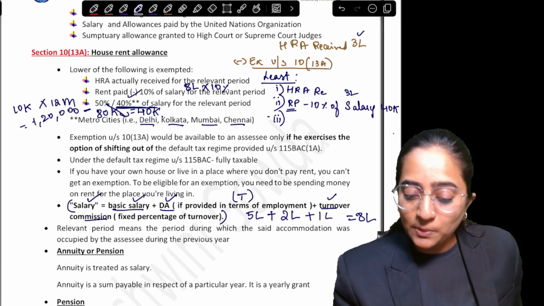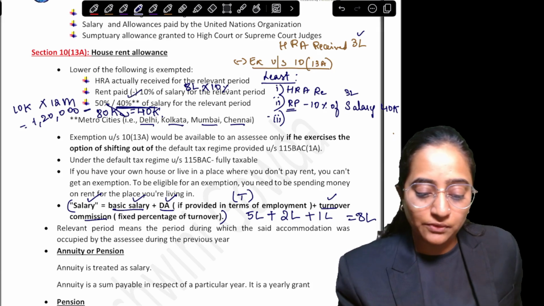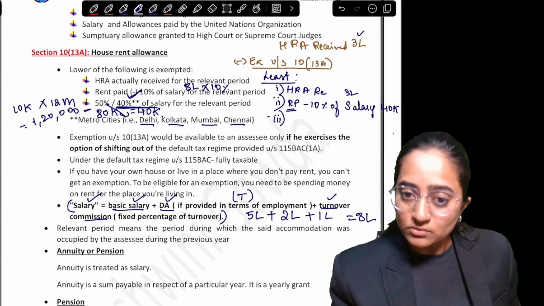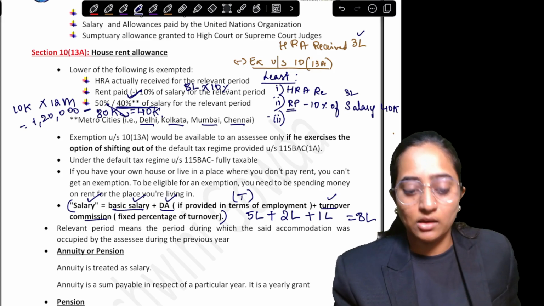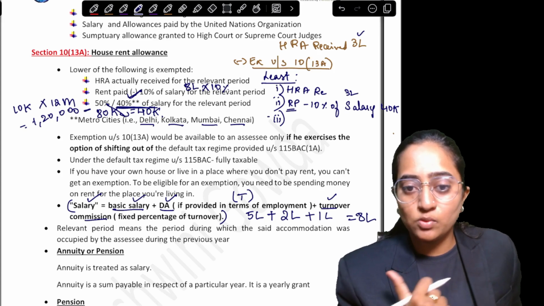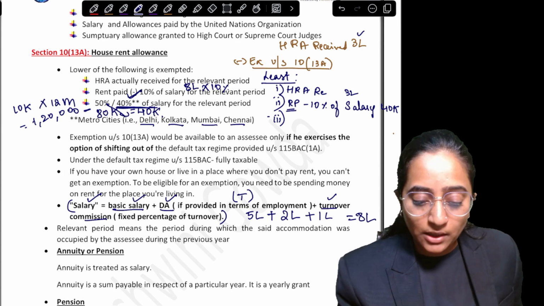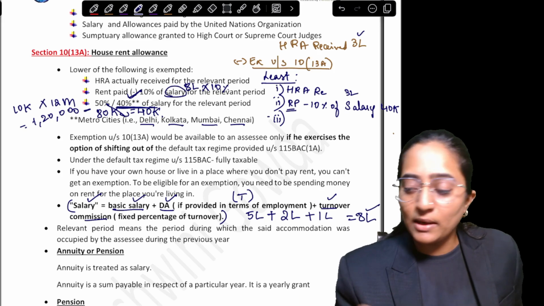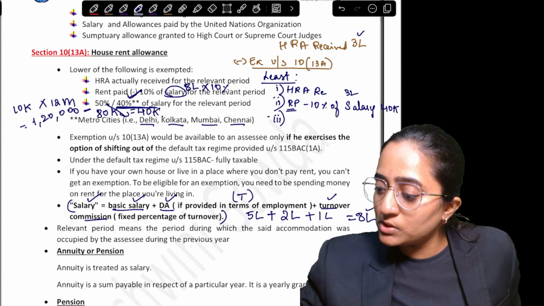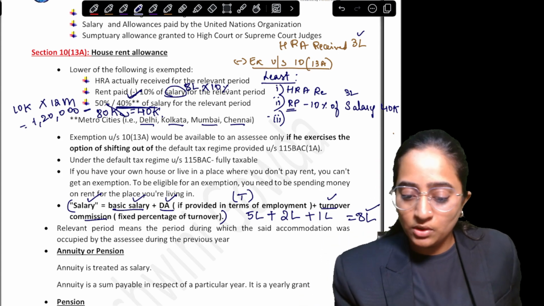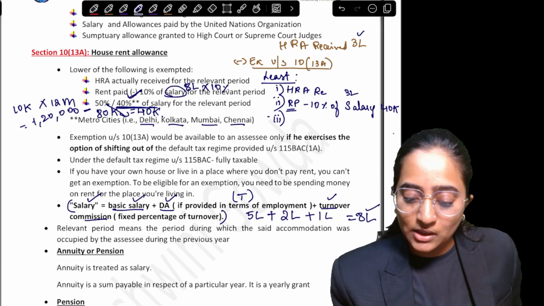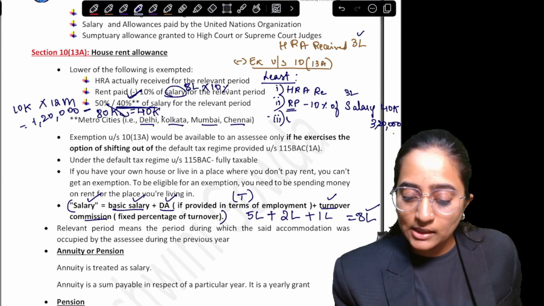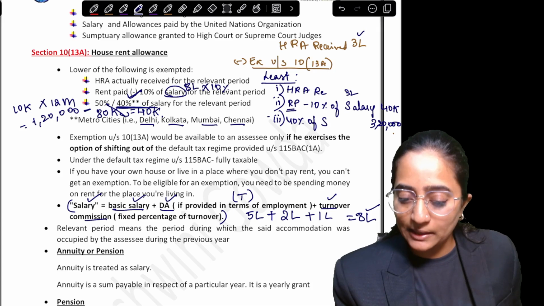Clear? Just let's consider this person in this example is staying in some other place, let's consider Bangalore. 40% of the salary is what he is going to consider. Salary for the purpose of HRA we have already calculated. How much is it? 8 lakh. 8 lakh multiplied by 40%, how much would you get? You would get 3 lakh 20,000. In this case, I'm going to consider 40% of the salary.